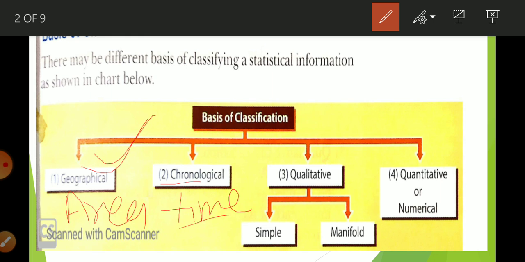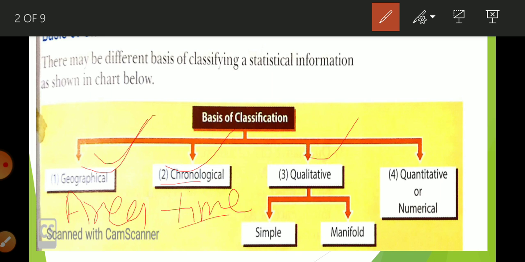Geographical means on the basis of location or area. It can be like when we divide the data state wise, district wise, nation wise. So this is geographical. And chronological means on the basis of time. Okay, now qualitative classification.